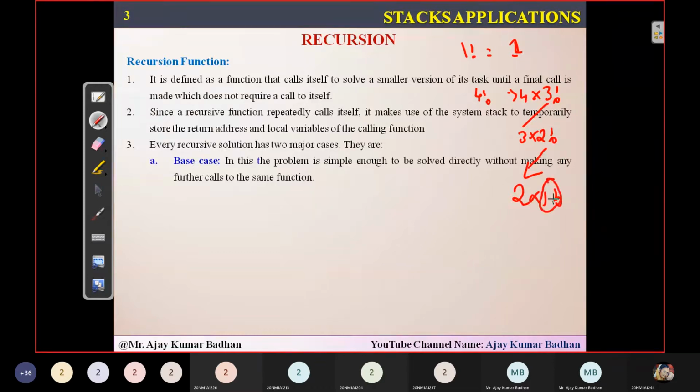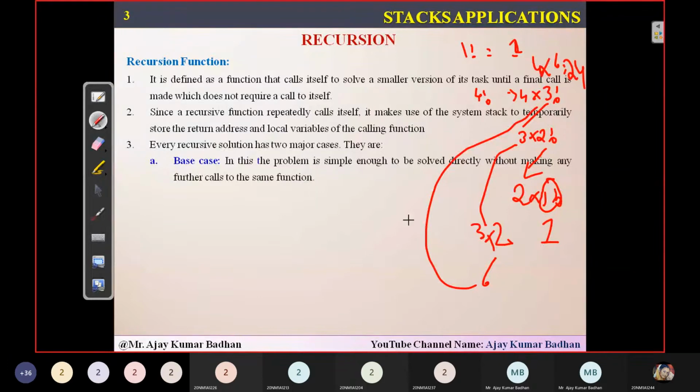So this value will be coming back here. So 3 into 2 is 6, which you will give here. So 4 into 6 is 24. This is exactly how recursion takes place.